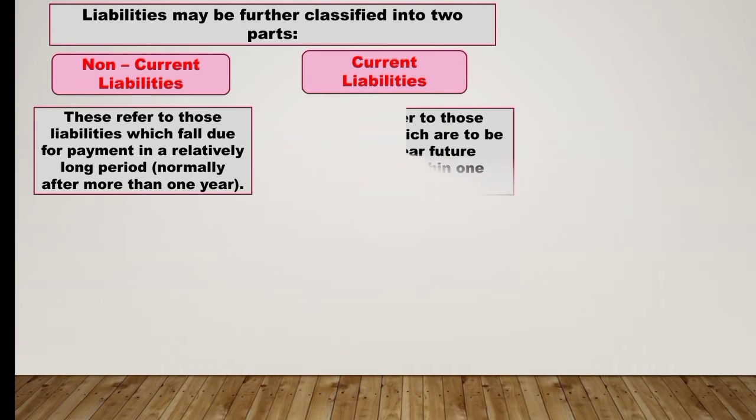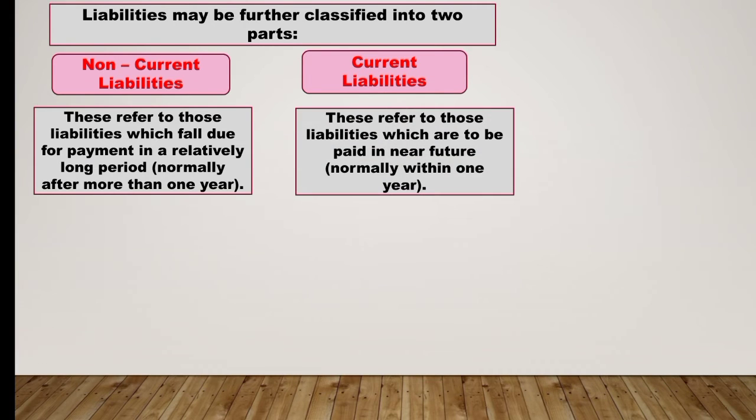Second, we have current liability. So these refer to those liabilities which are to be paid in a near future, normally within 1 year. So current liabilities include those amounts which are to be paid by the firm within 1 year to the outsider. For example, amount payable to the creditors is considered as current liability. Short-term loans taken from the bank are considered as current liabilities.